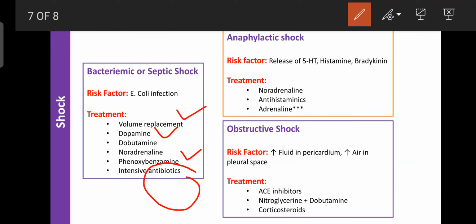The next one is anaphylactic shock. It is also known as a hypersensitivity reaction, caused by the entry of an antigen. If an ant or any insect bites you, your skin becomes red or red spots occur. That is an allergic reaction. If it is excessive, then those allergens from the site of infection, irritation or redness enter the blood, and they are responsible for causing anaphylactic shock or failure of the systemic circulation.